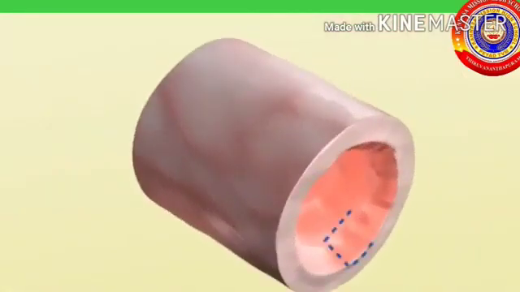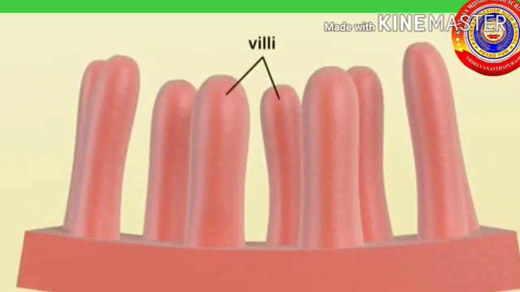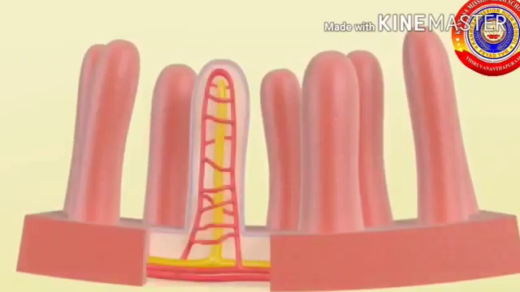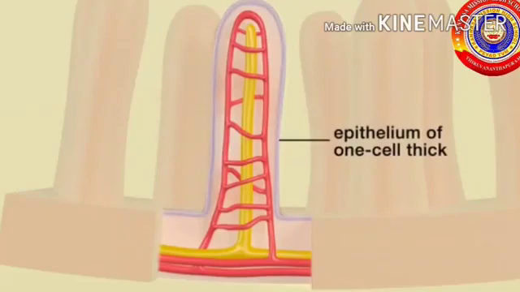In the walls of the small intestine, there are small finger-like projections called villi. The function of villi is that they increase the surface area of absorption of nutrients to a great extent within the small intestine.